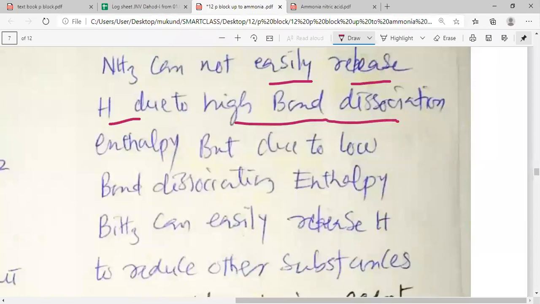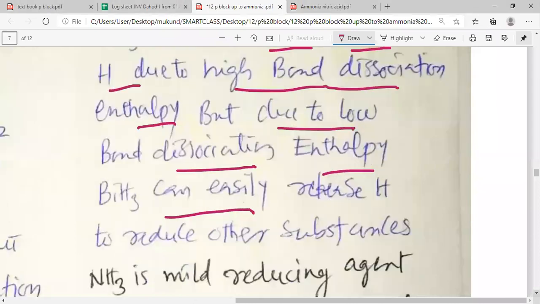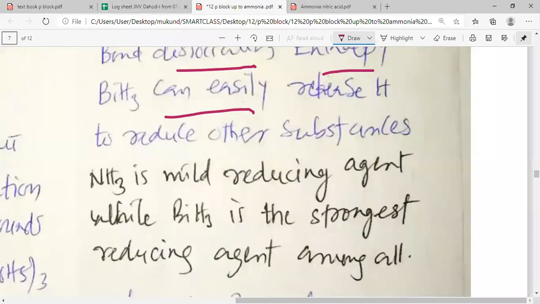We have just seen that the bond dissociation enthalpy in ammonia is very high, so it is not easy to break the nitrogen-hydrogen bond. But due to low bond dissociation enthalpy, BiH3 can easily release hydrogen to reduce other substances.